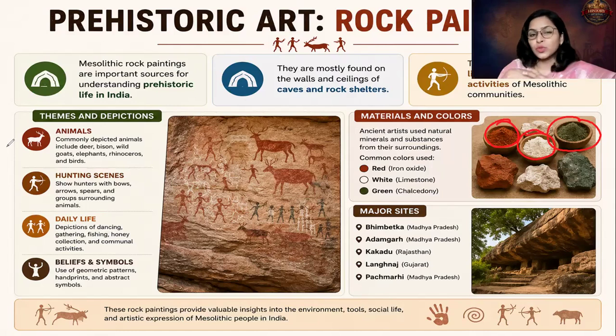Because of this, the colors used to bind with the floor and stick to it, because animal fat was there, egg was there, vegetable oil was there. The colors used to bind against the wall and the floor, and the paintings used to be intact. Even today the paintings are quite intact. Now please remember this: from where did they get the colors.